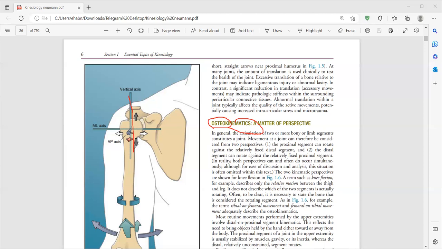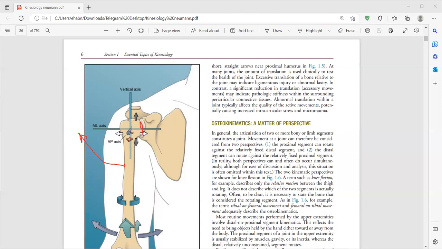What about arthrokinematics? Arthro means joint, so it means the movement that occurs inside the joint. What is the movement that occurs inside the joint? When I ask you to move in abduction, inside the joint there is movement: an inferior glide.